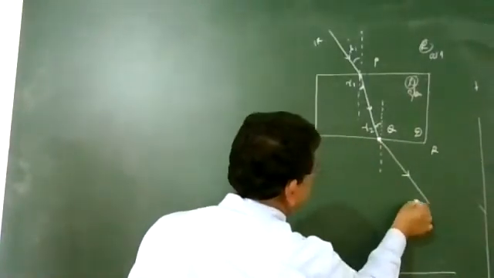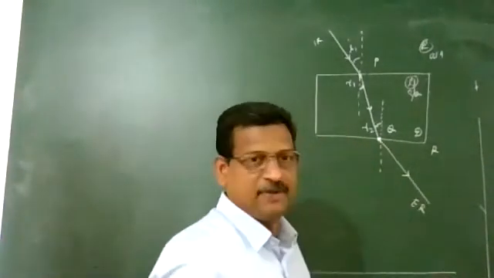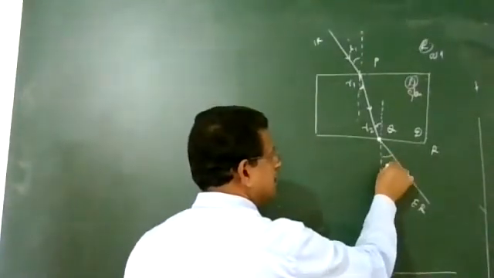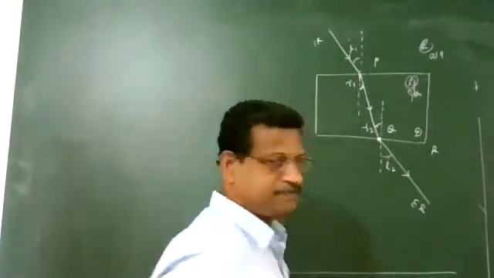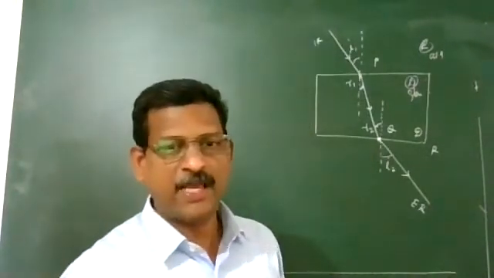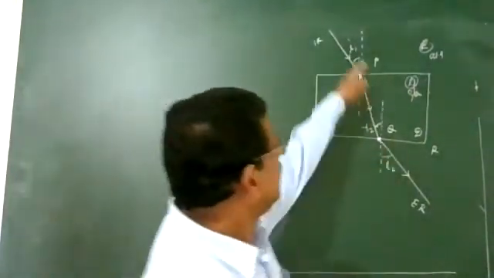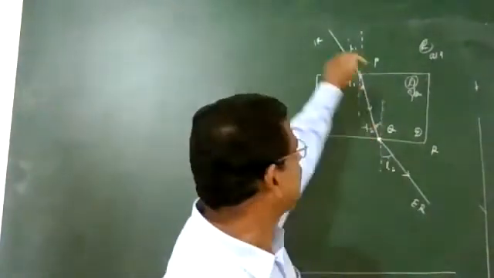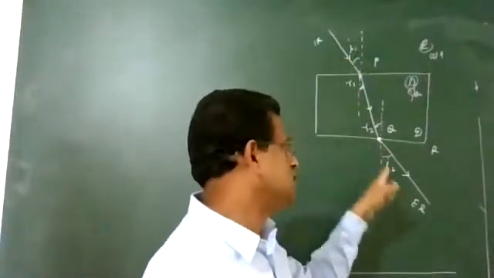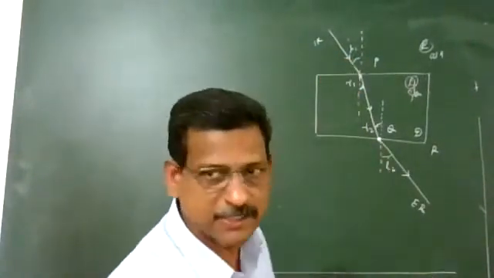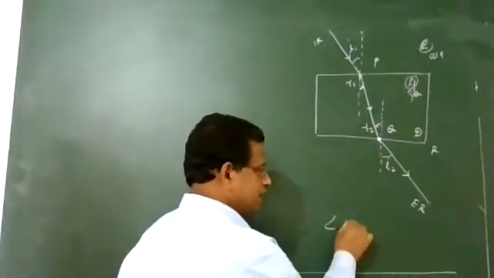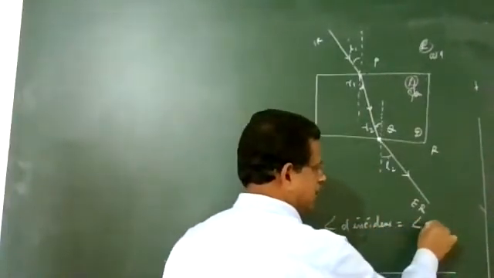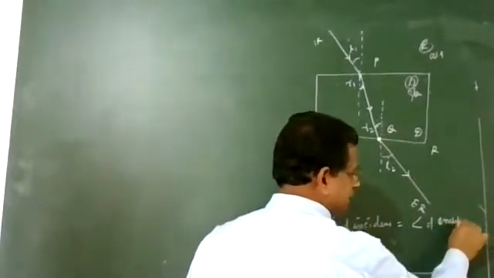This is the emergent ray, and it makes an angle with the normal that is marked as I2. You can check that angle I1 and angle I2 are equal. Angle of incidence is equal to angle of emergence.